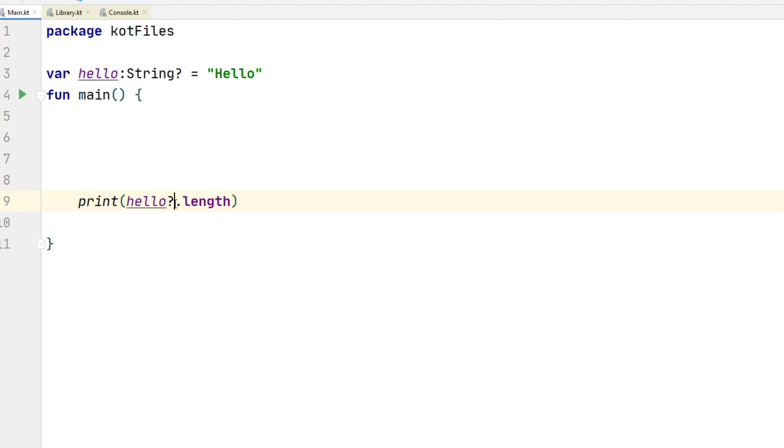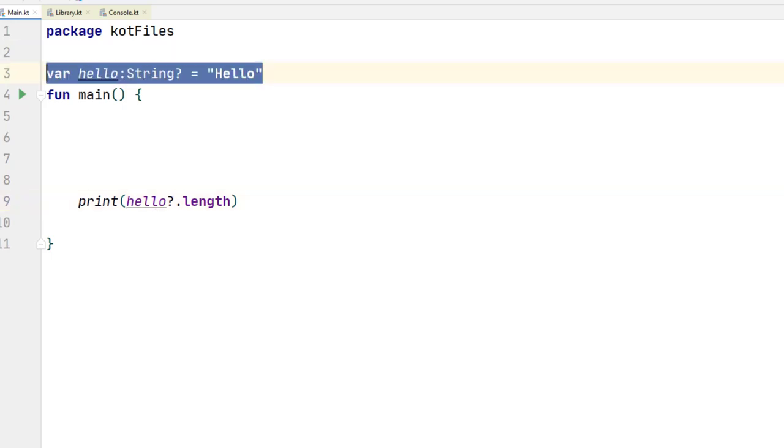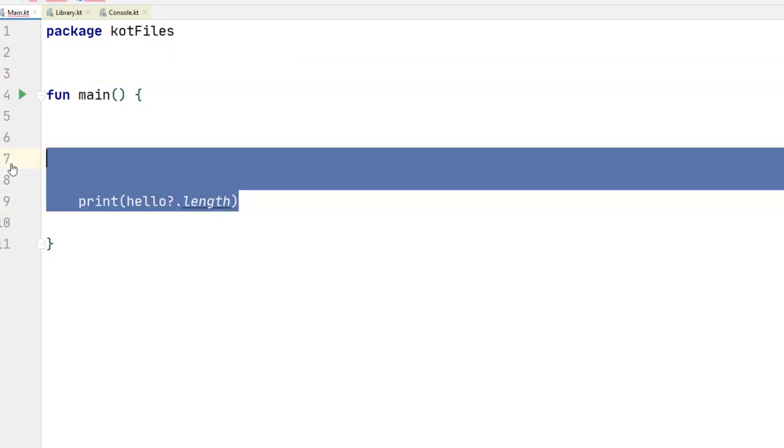You can just use a question mark operator there, and the compiler takes care of it in the background. All right, so that's the magic Kotlin does. Okay, so that's nullability in Kotlin.